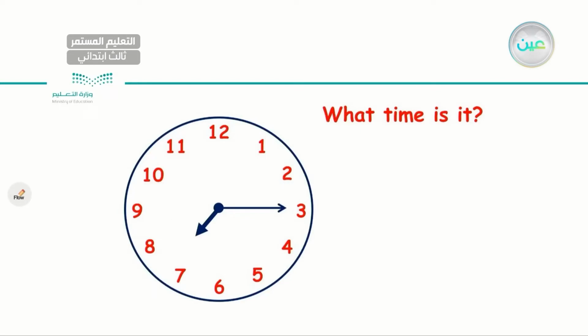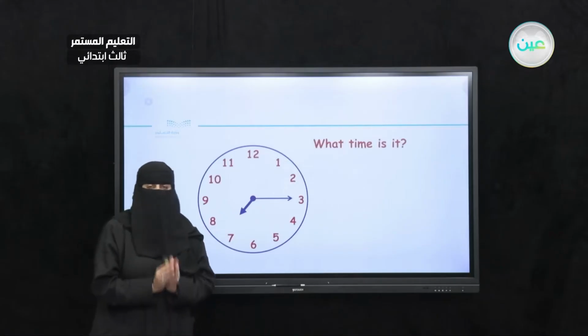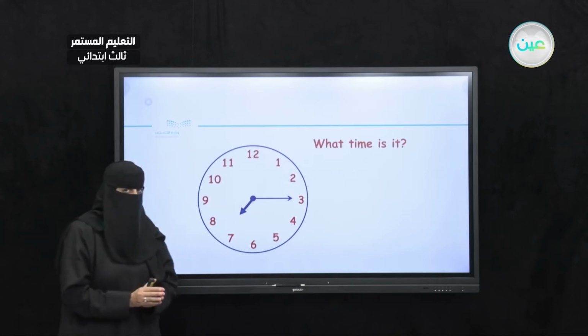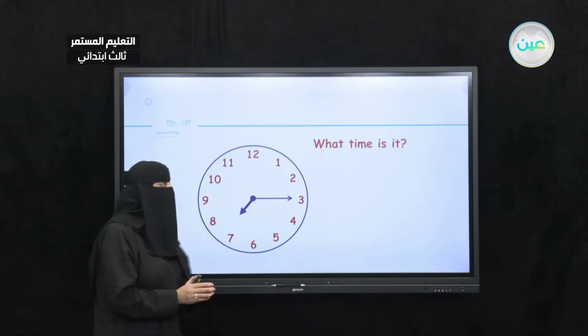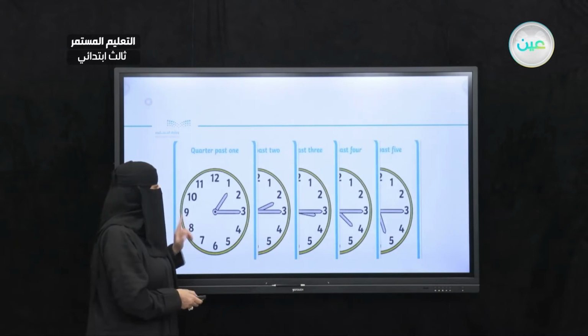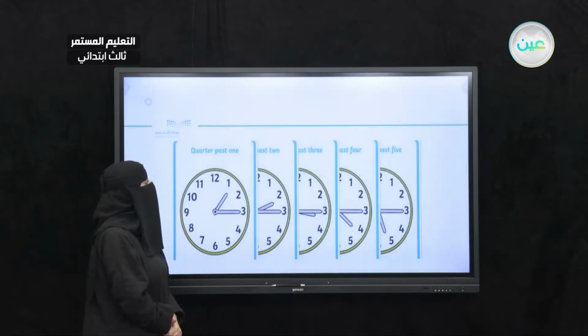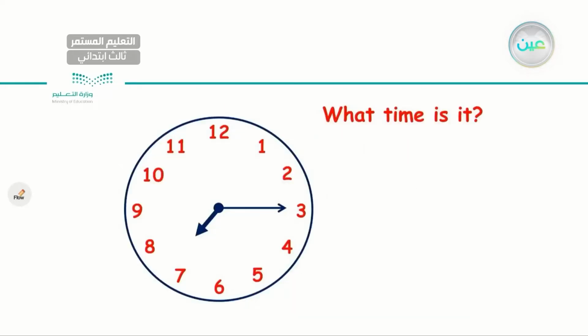Now, look at this time. What time is it? Now, this is a new one. It's not 7 o'clock. It's not 7:30. Okay, as you can see, let's read. 1:15. Well, let's go back to this one. So, what time is it?